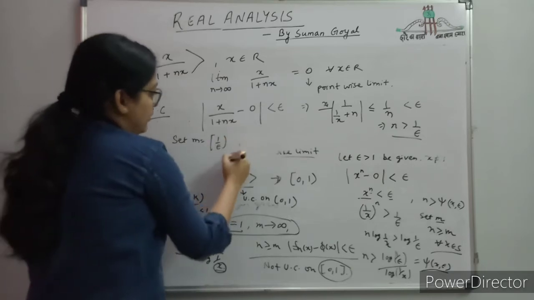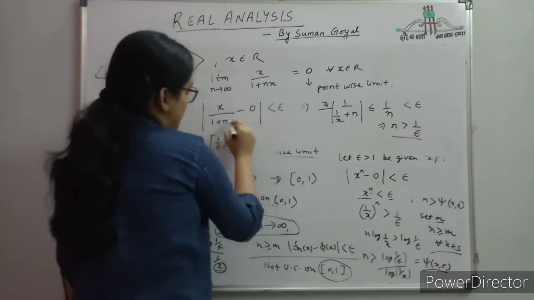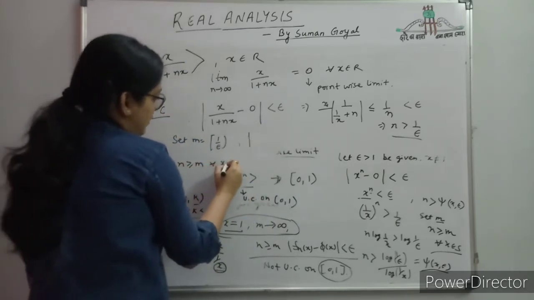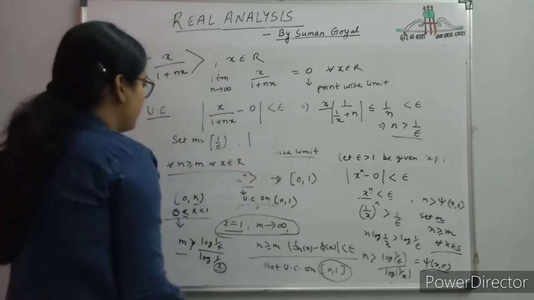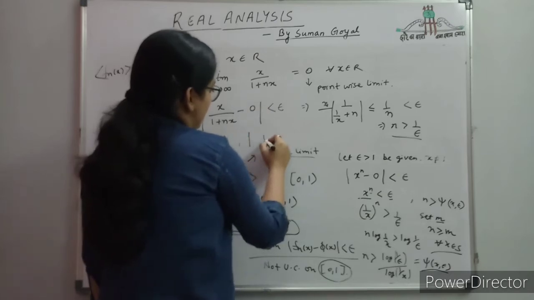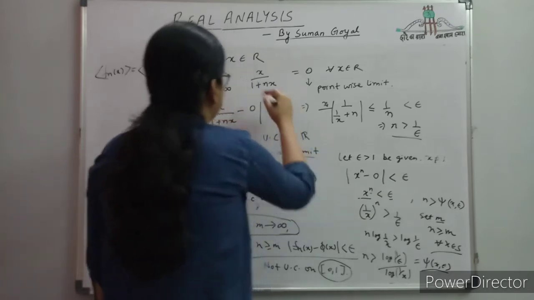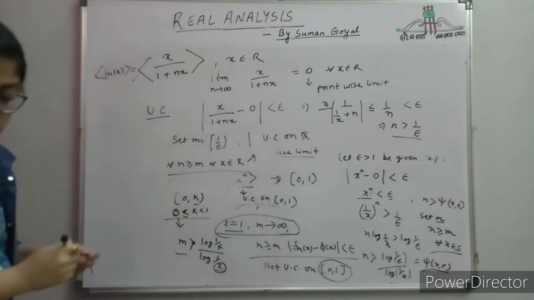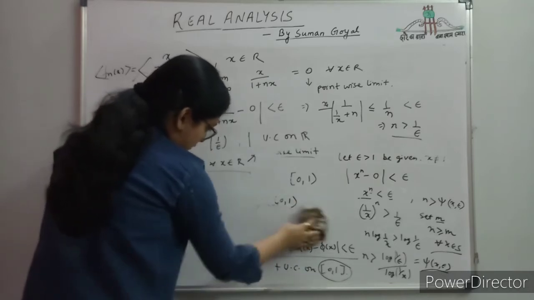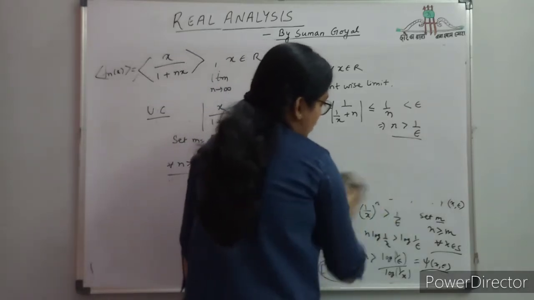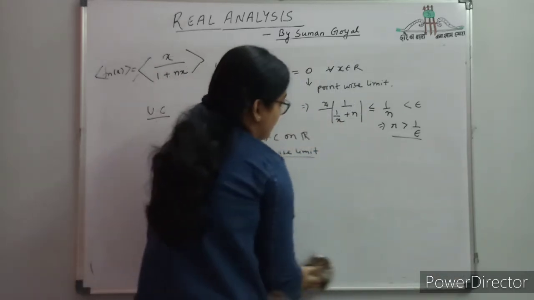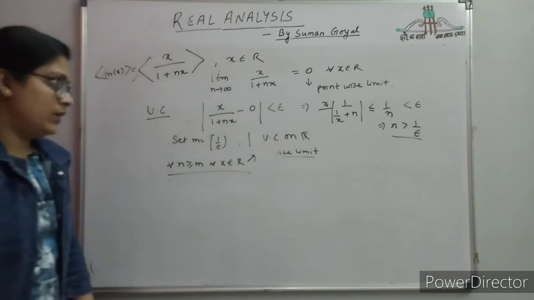In that case, from the definition we can say that this is less than epsilon for all n greater than or equal to m, for all x belongs to R. M equal to 1 by epsilon. So in this case the function is uniform convergent on R. This function is uniform convergent on R. One more example. So this is an important topic, uniform convergence. You have to practice a lot of problems on this to understand it very clearly.